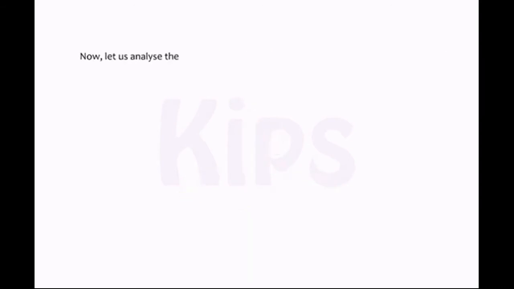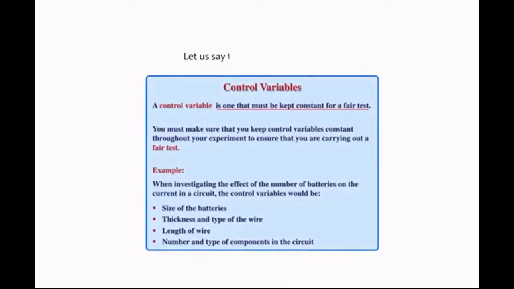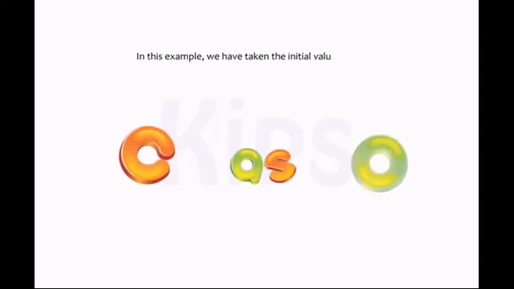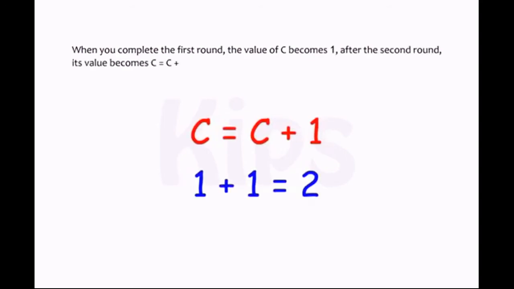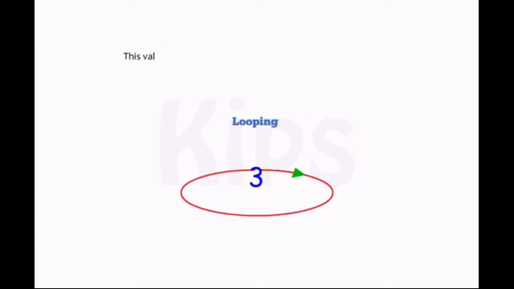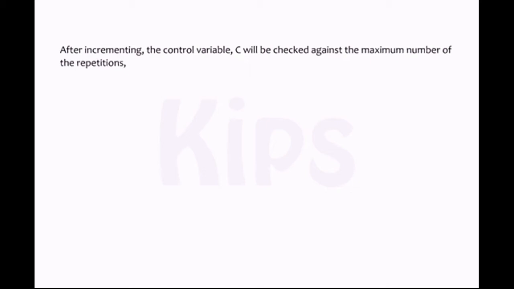Now, let us analyze the above example using programming to understand looping. Let us say the control variable is C. In this example, we have taken the initial value of C as 0. When you complete the first round, the value of C becomes 1. After the second round, its value becomes C equals C plus 1, that is 1 plus 1 equals 2, and so on. This value will get incremented each time the process repeats. After incrementing, the control variable C will be checked against the maximum number of repetitions, which is 5 in this case.